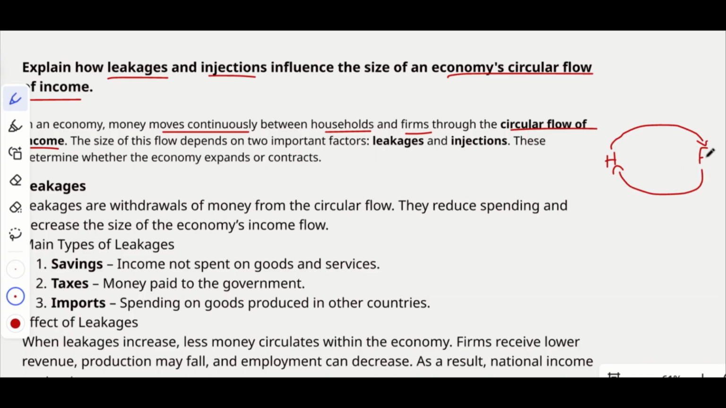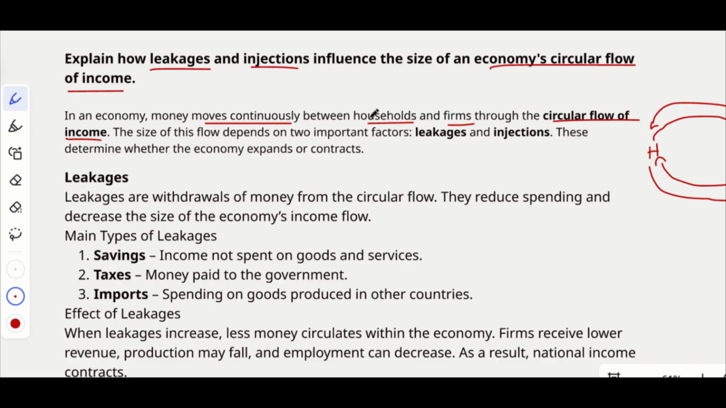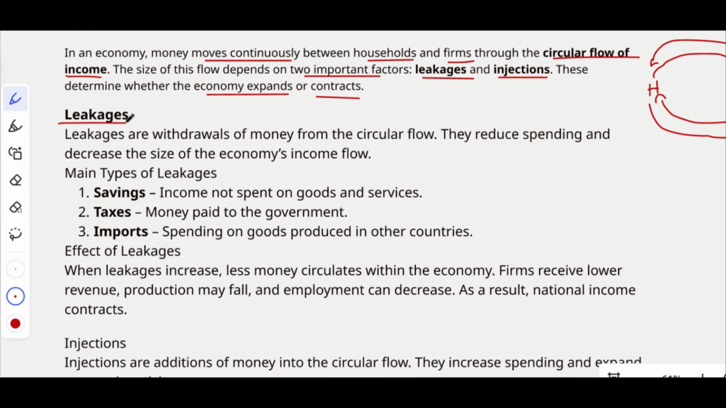And also, from the firm, the households will be buying goods and services. And as a result, what will the households be giving back to the firms? The payments, payments for goods and services. So this is how the circular flow is working. It is mainly between households and the firms. So the size of the flow depends on two important factors, that is leakages and injections. These determine whether the economy expands or contracts. So let's start with the leakages.